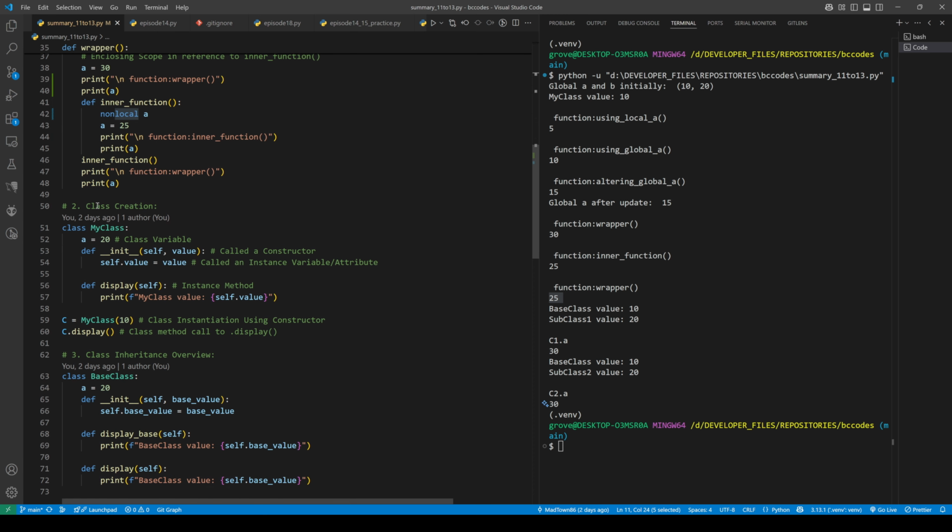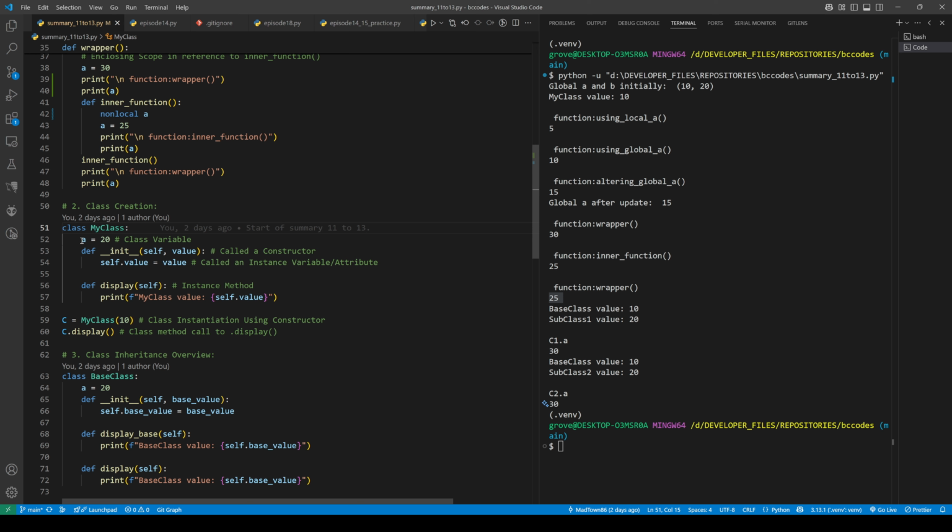We're going to switch over to class creation. The syntax is using the class keyword, a space, the name of your class in camel case, and then a colon if you do not want any inherited classes. If you don't want it to be a subclass, you want it to be its own base class, then that is the format that you would use.